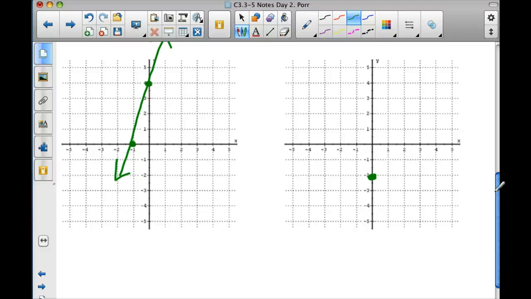Guys, who knows how to get more points using a -4 slope? Or I don't know if you're not thinking or what your deal is. I know how. Quarter? But it's -4 over 1. Right, so give me more points. You're gonna go down 4: 1, 2, 3, 4. And then you're gonna go right.